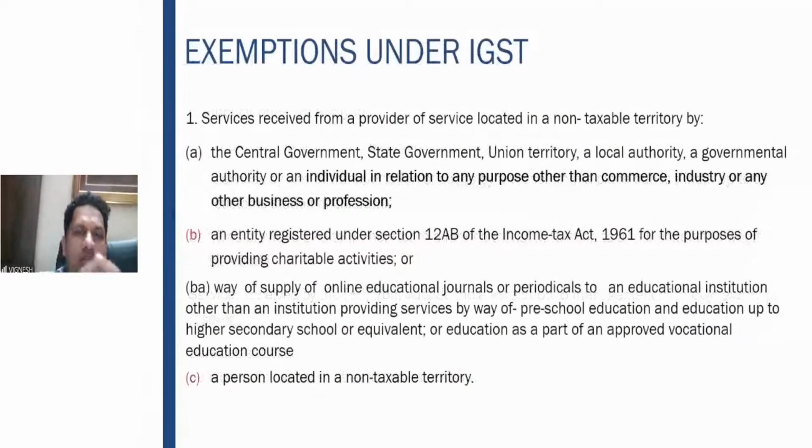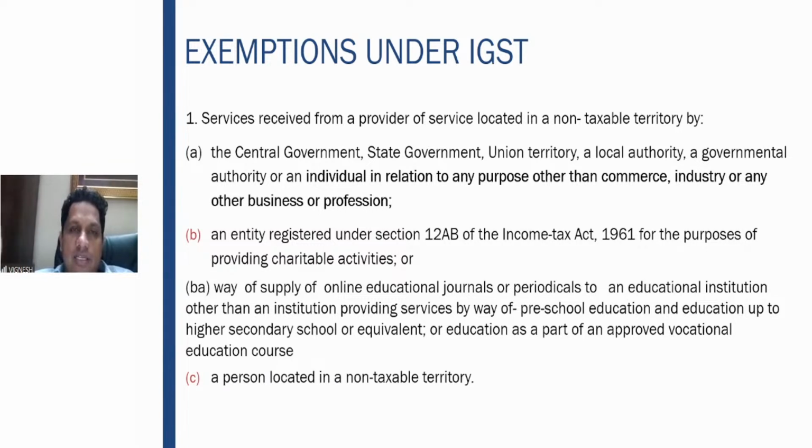Next one, there are two other services also which are covered here. Basically, these are your export services and in some cases import services also. Where the provider of service is located in non-taxable territory and the service is received by the central government, state government, etc., or a government authority, or any individual in relation to a purpose other than commerce, trade, industry or other business or profession, it is exempt here. Then service which is received from a provider in non-taxable territory by an entity registered under 12AB.